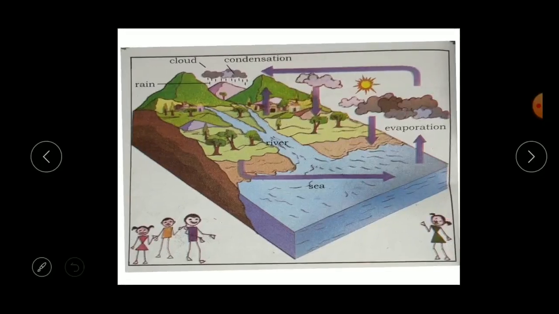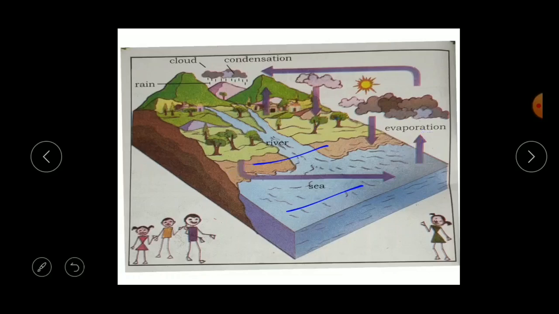This is the water cycle. Already I have shown you at the starting of the lesson, right? So this is the water cycle. How did it happen? See here, the water in the water bodies, which is nothing but the sea, river, ocean, pond, lakes, dams, etc. Right? So the water in the water bodies, the water from the soil, the water from the plants and the water from the animals, they get evaporated.